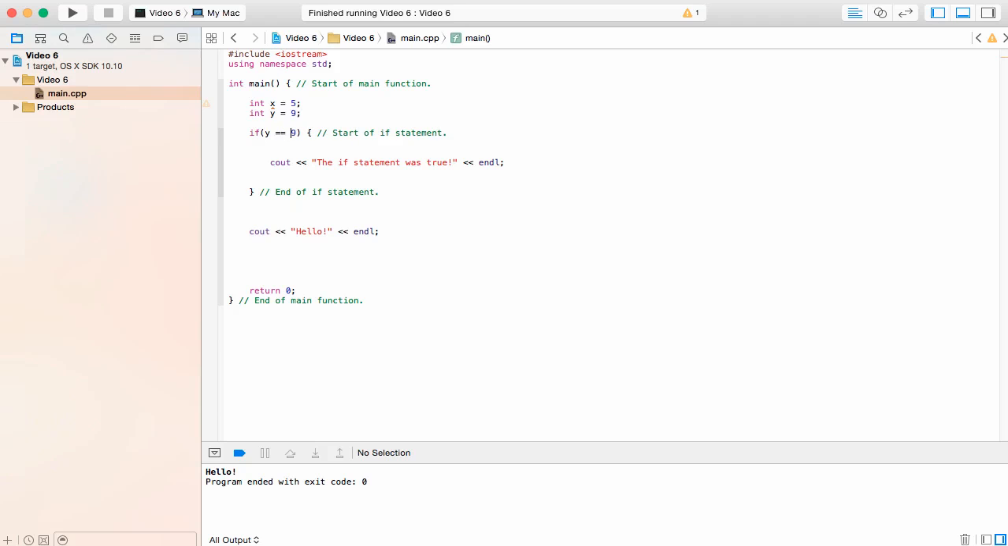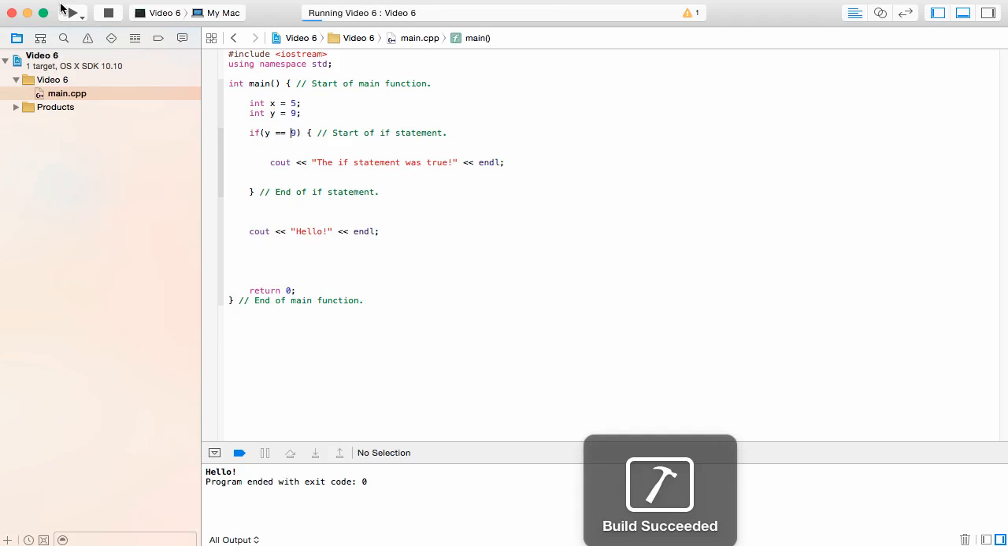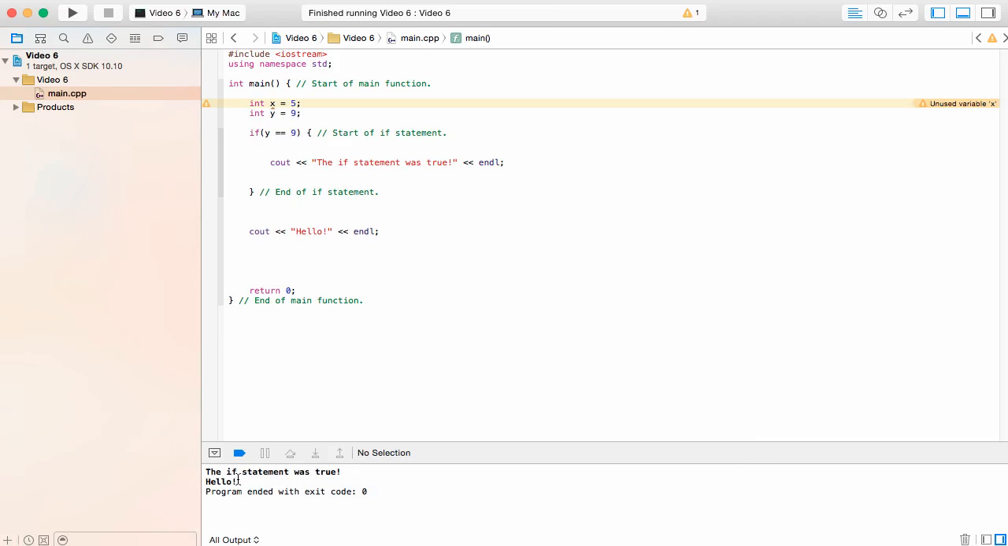Let's make it nice and neat. 2 equal signs will mean that this if statement will only execute if y is equal to 9. Let's go and take a look to confirm if this is true or not. The build has succeeded, and we see that our statement is now down here. The if statement was true.